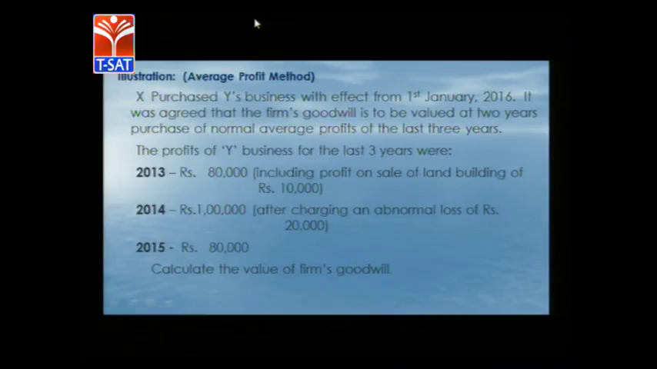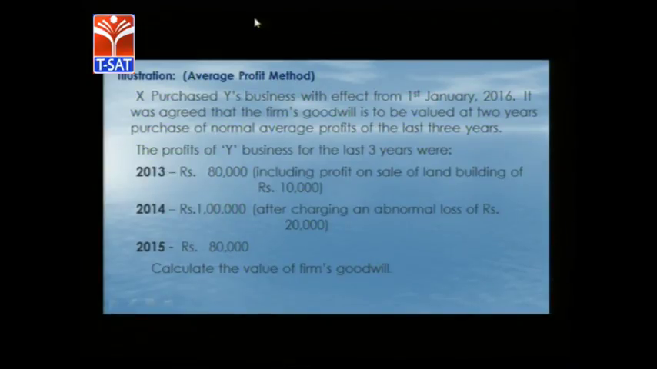If you look into the example, we can easily understand the average profit method with this simple problem. X purchased Y business with effect from 1st January 2016. It was agreed that the firm's goodwill is to be valued at 2 years purchase of normal average profits of the last 3 years.